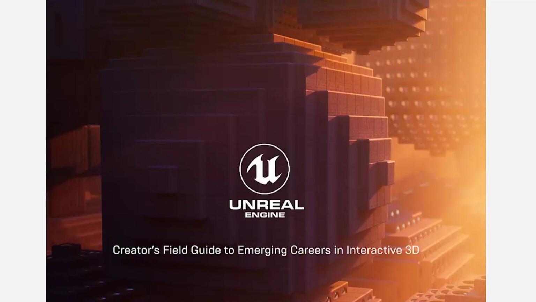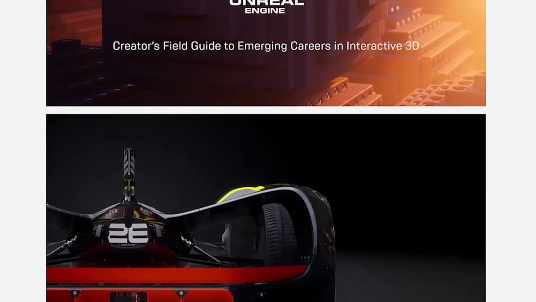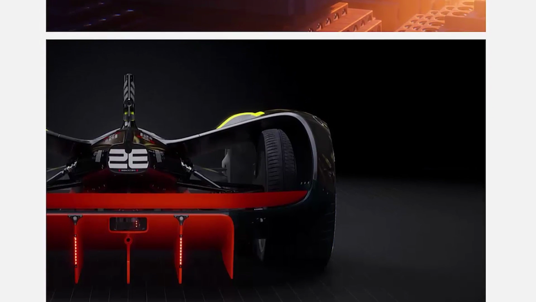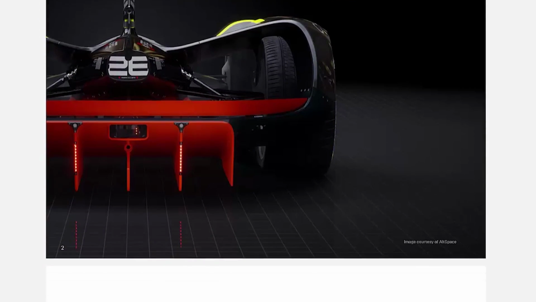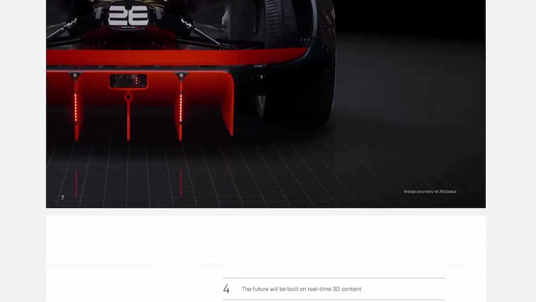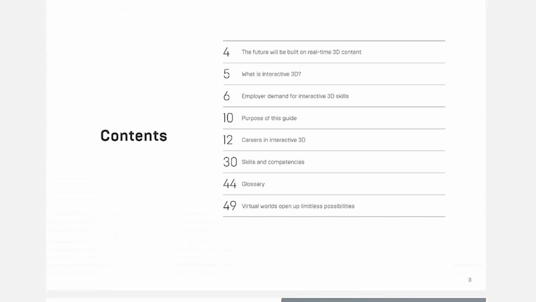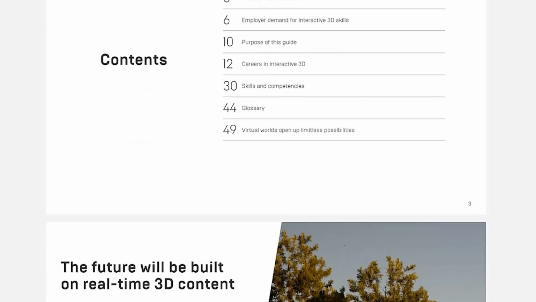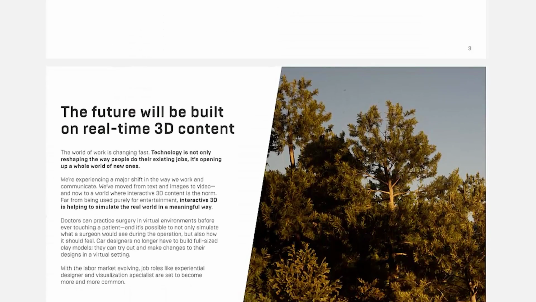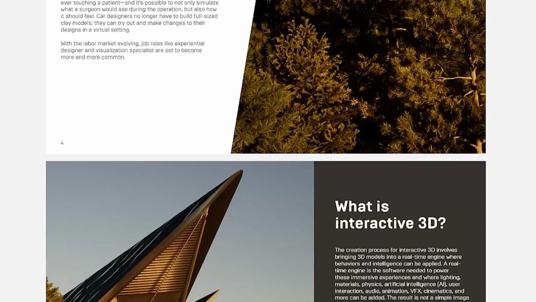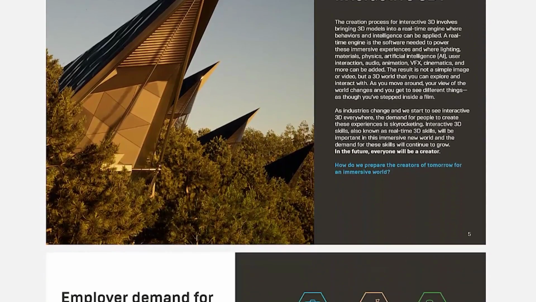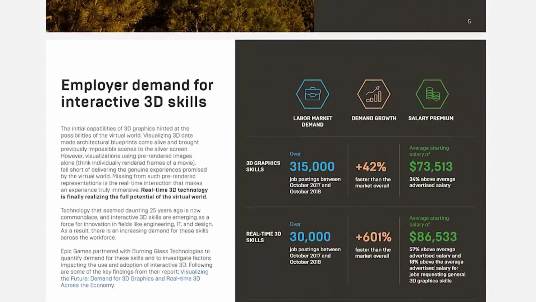We've also recently released a beautifully developed PDF called The Creator's Field Guide to Emerging Careers in Interactive 3D. The purpose of this guide is to serve as a field guide to emerging careers and skills in interactive 3D and a roadmap for students, administrators, educators, and job seekers that covers the entry-level Unreal Engine skills needed to join the workforce. It's designed to help people start their journeys with Unreal Engine and interactive 3D.